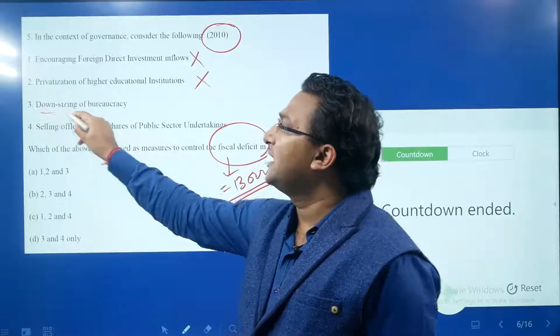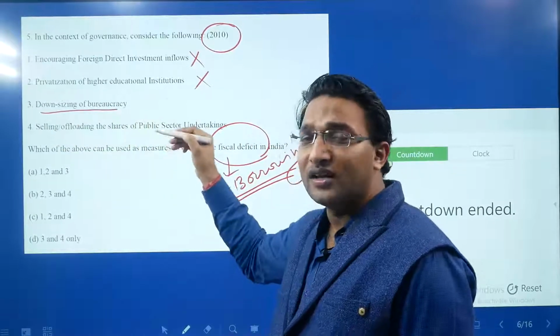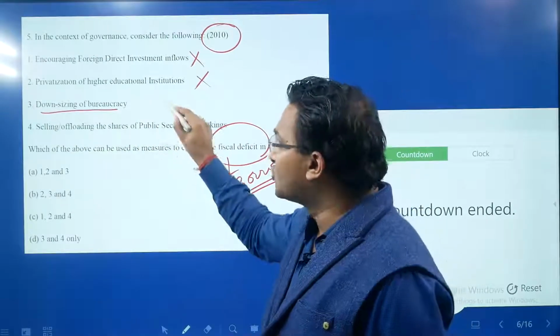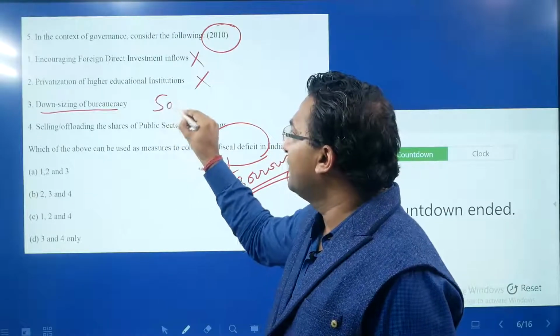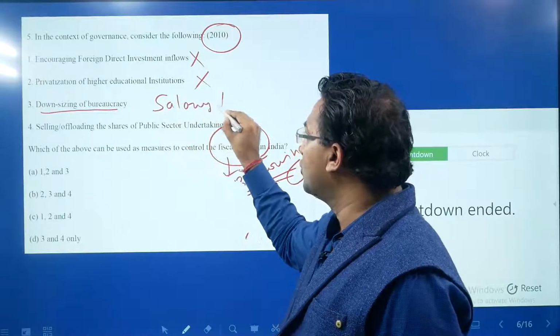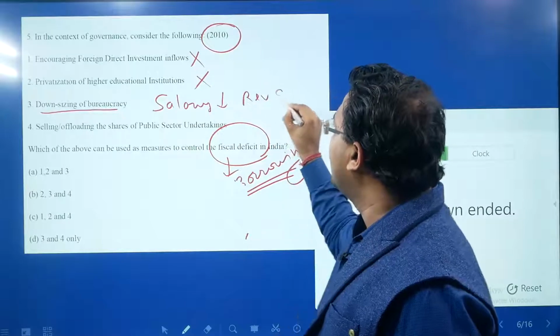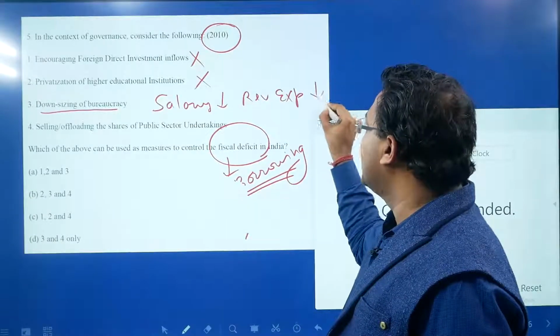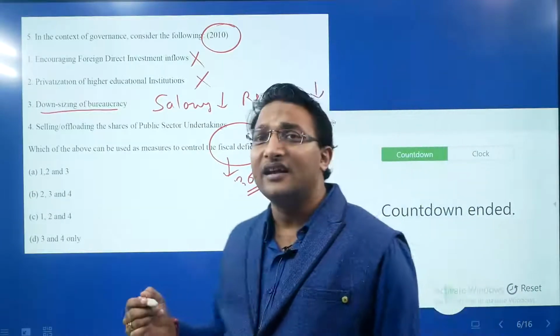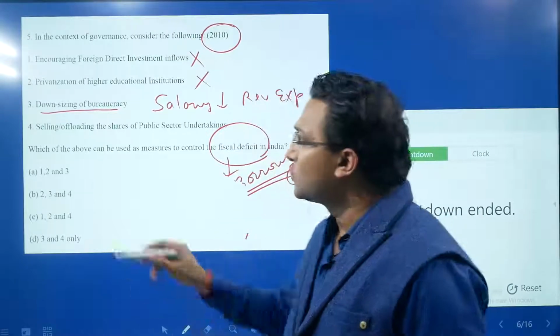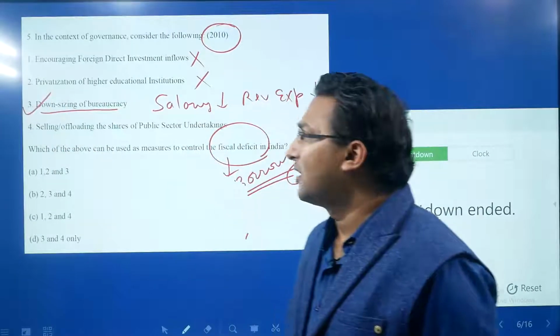Downsizing of bureaucracy. Yes, if the bureaucracy is reduced, if the number of people in the government is reduced, that means the salary expenditure will reduce. If the salary expenditure is reduced, that means the revenue expenditure is reduced. If the revenue expenditure is reduced, definitely the fiscal deficit will come down. So this statement is correct.